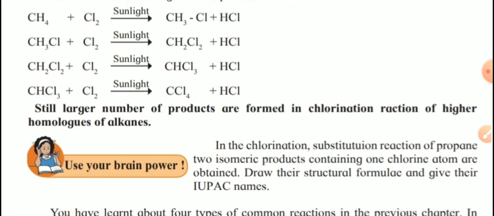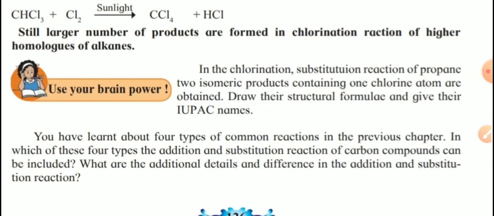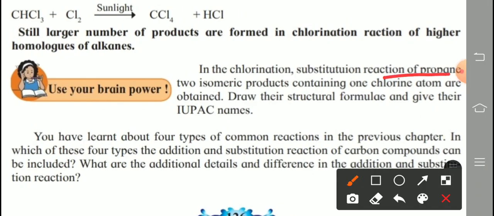More numbers of products are formed, depending on the number of hydrogen atoms. Now again one more question is given for us. Use your brain power. In the chlorination substitution reaction of propane, two isomeric products containing one chlorine atom are obtained. Draw their structural formulae and give their IUPAC names.